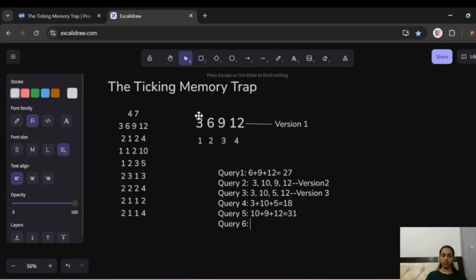And we have to add from 1 to 2. That means 3 plus 6, which is 9. And then last we have query 7. This time we have to add again in version 1 from 1 to 4.